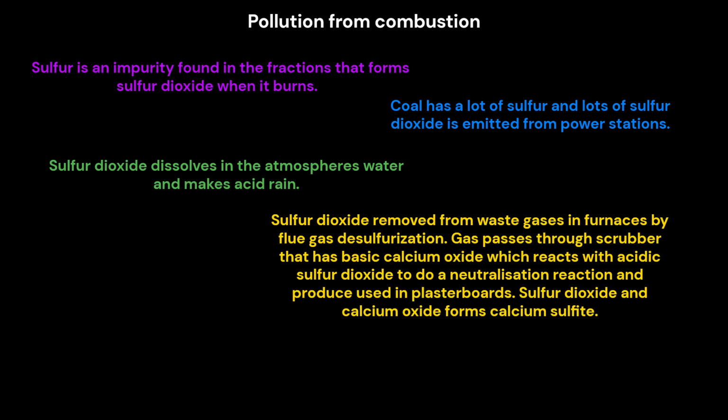The gas passes through a scrubber that has basic calcium oxide, which reacts with acidic sulfur dioxide in a neutralization reaction and produces calcium sulfite, used in plasterboards. Sulfur dioxide and calcium oxide form calcium sulfite.